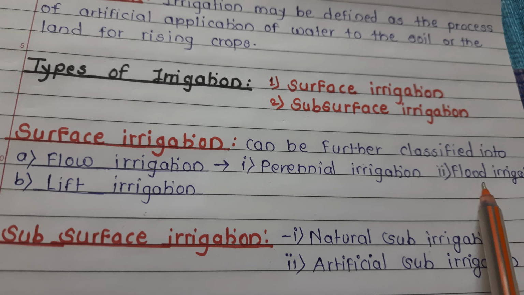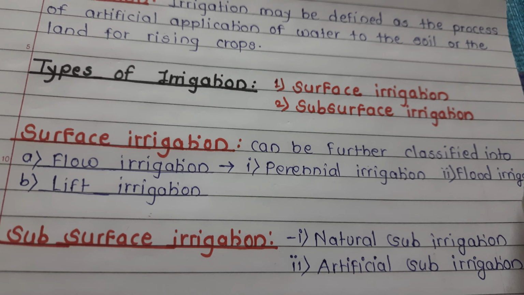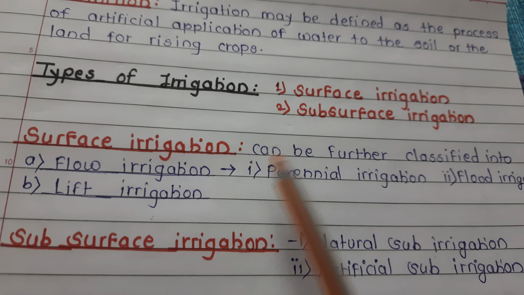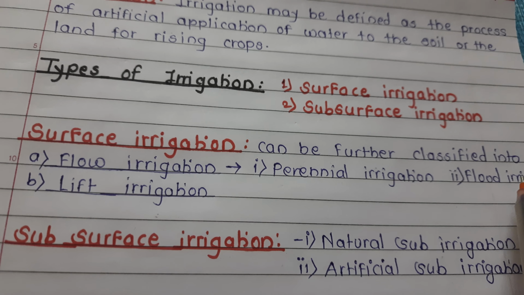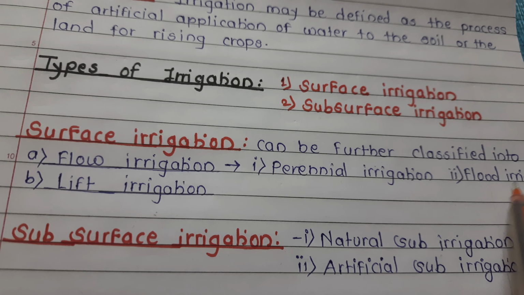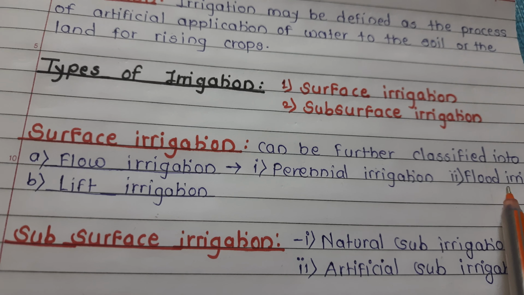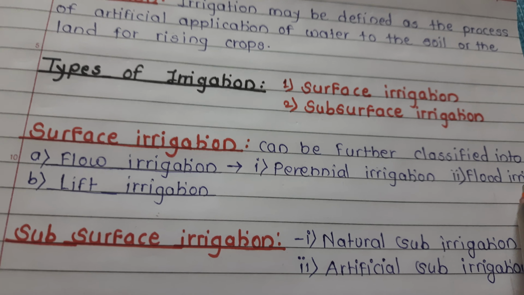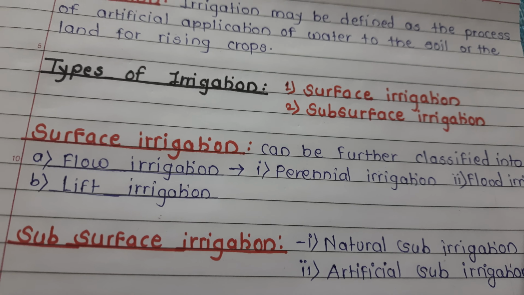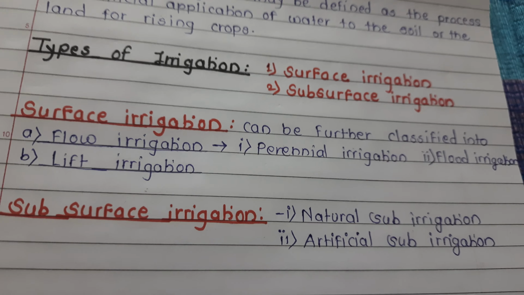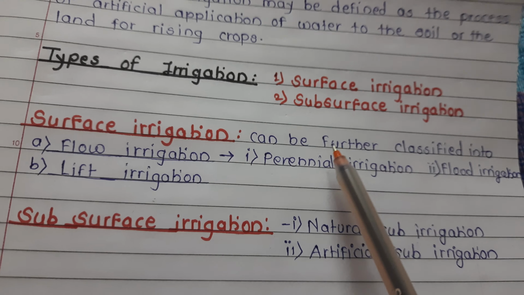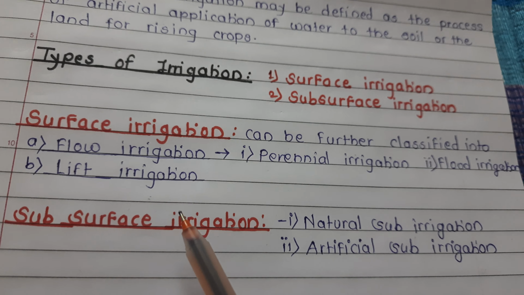Now, flood irrigation, the second type in flow irrigation. In this, soil is kept submerged and flooded by occasional supplement of natural rainfall. This is all about surface irrigation.